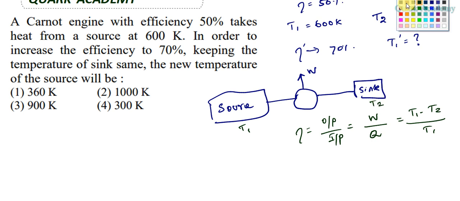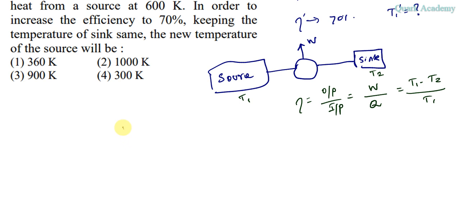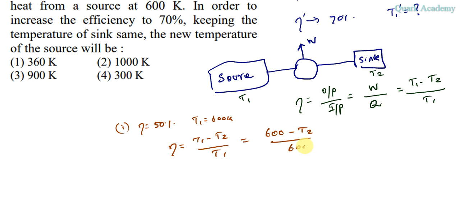So let's consider the first case. Here eta equal to 50% and T1 equal to 600 Kelvin. So using this, let's find T2. So eta is T1 minus T2 by T1, which is equal to 600 minus T2 by 600.